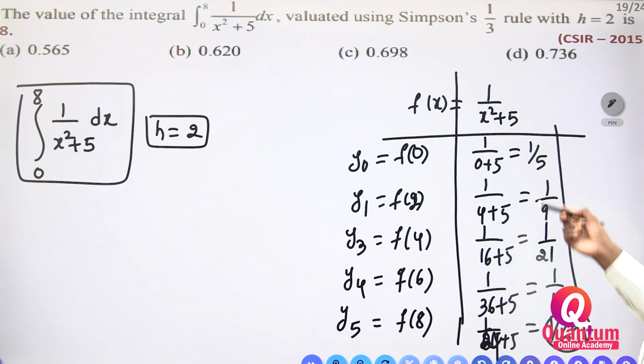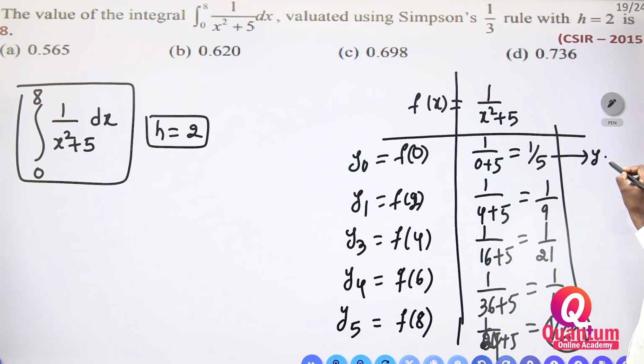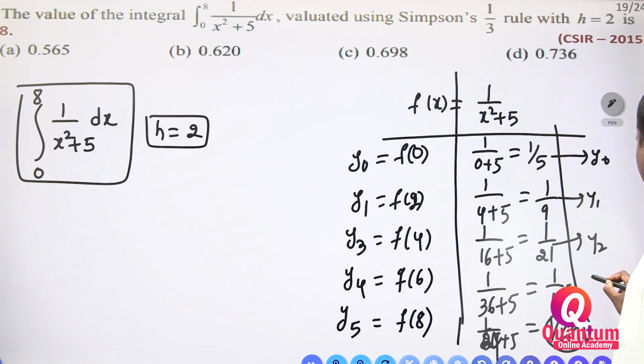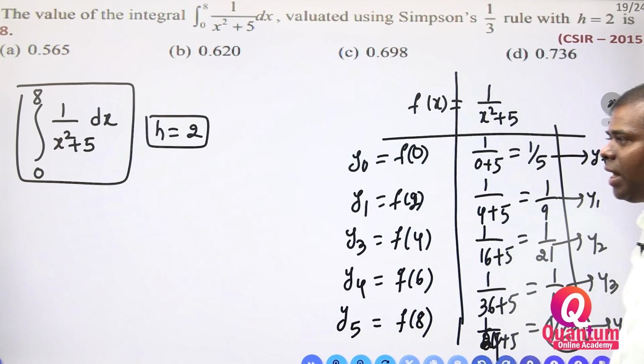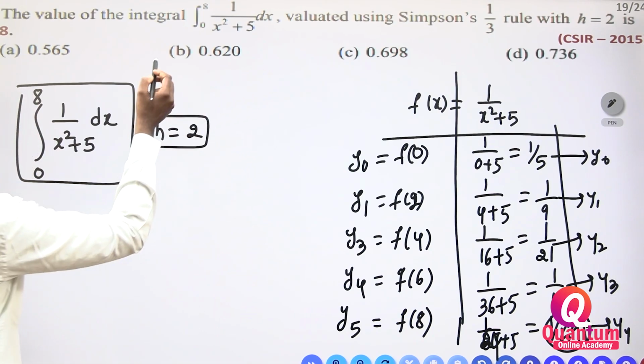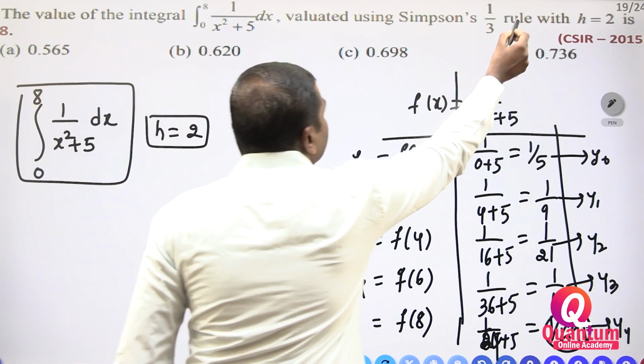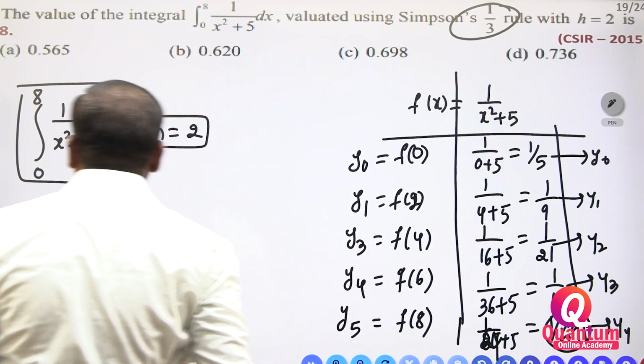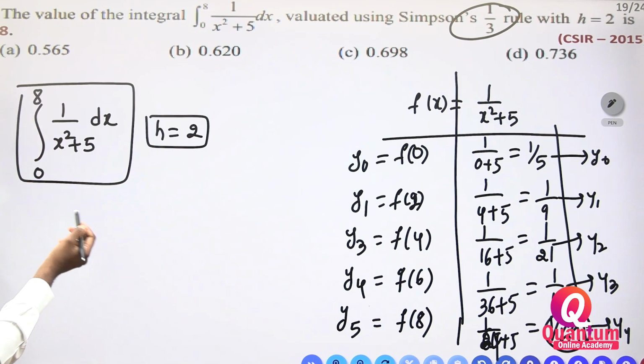Now we have got the values. This one is y0, this one is y1, this one is y2, this one is y3, this one is y4. Now we have to write the formula. We have to use Simpson's 1 by 3rd rule. What is Simpson's 1 by 3rd rule?